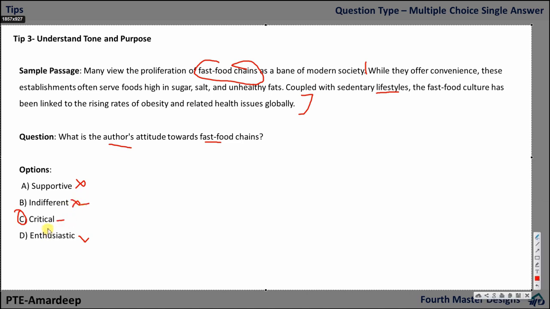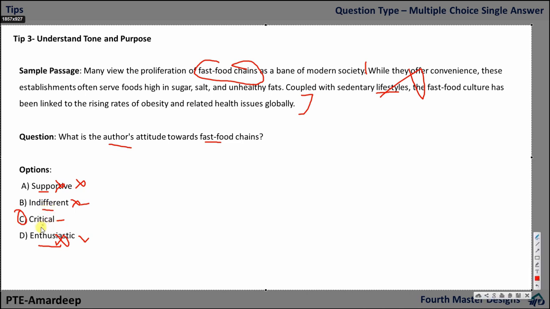And if you do not know what is the exact meaning of critical, you have eliminated sport. If you know the author is discussing their side effects, their harmful effects, okay, so you can eliminate it. No, he's not very enthusiastic, okay, so eliminated indifferent and critical.